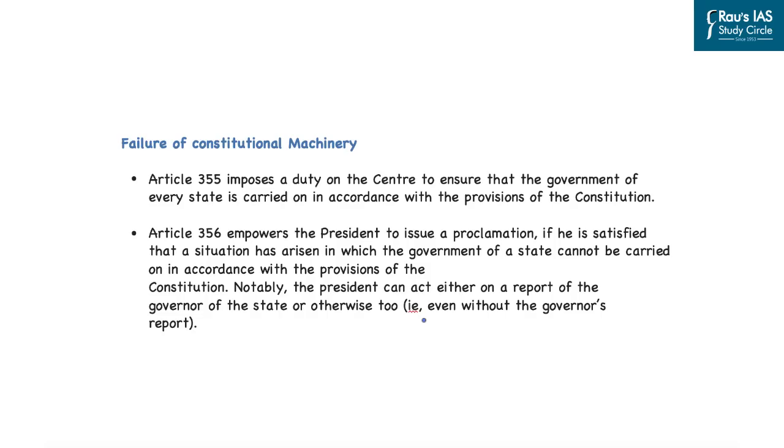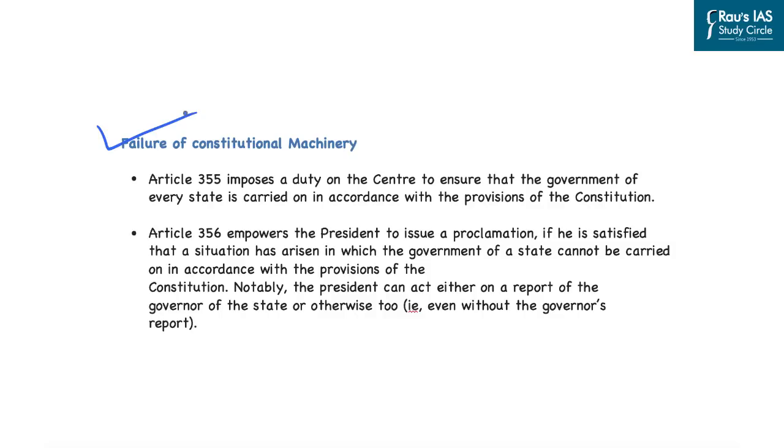However, in this case, we are understanding that the governor is saying that the statements given by the minister are lowering the dignity of the office of the governor. However, there is no such thing given in the constitution on which a governor can take action. In this regard, the governor can remove the council of ministers and impose president's rule under Article 356 only under certain conditions. And this condition is called failure of constitutional machinery. However, the constitution does not define what exactly is meant by this failure of constitutional machinery.